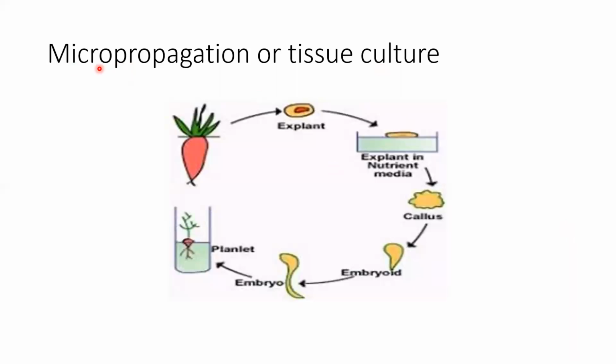Why do we call it micropropagation? Because it happens at a very micro level. We just take a small part of the plant, and from that small part we can get hundreds of plants. And why is it known as tissue culture? Obviously the same reason. We take meristematic tissue, and then we culture hundreds of plants from a small part of it. That's why it is known as tissue culture.